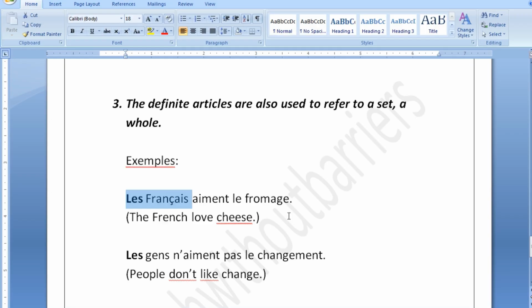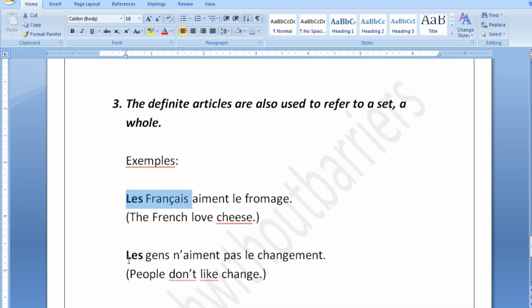Now when I am saying the French love cheese, I'm assuming that generally the majority of the French people love cheese. Okay, 90% of them love cheese. It's a general statement, guys. Les Français aiment le fromage, the French love cheese. Generally, the French love cheese, and that is why, to refer to a set or a whole, I'm using les. So in case you want to refer to a set or a whole, you are going to use le, la, les, or l'apostrophe, depending on what you are saying.